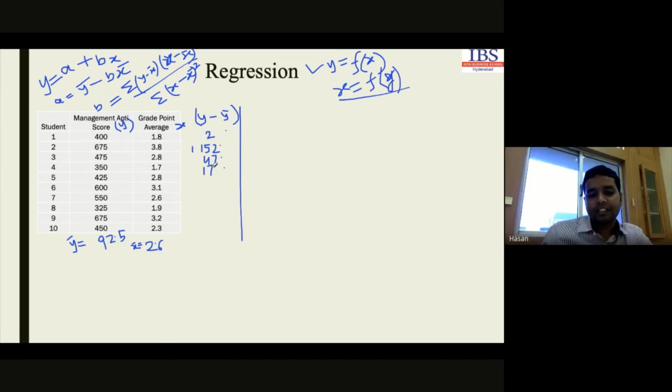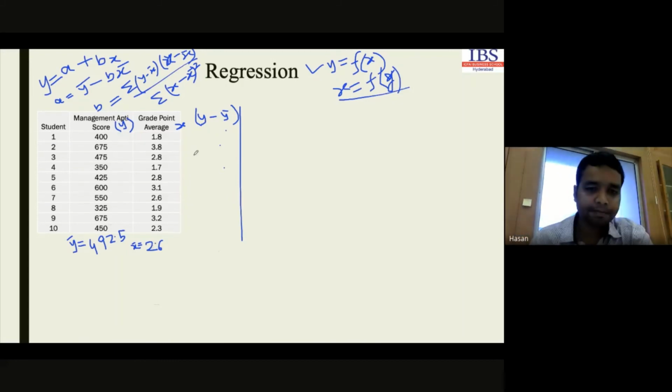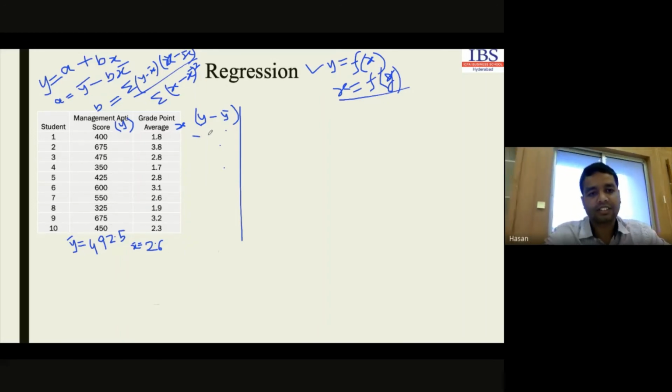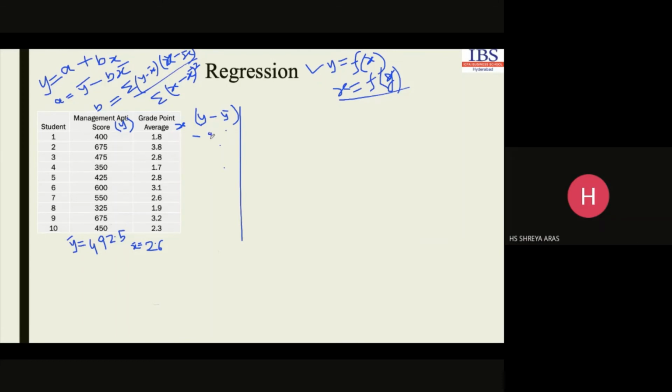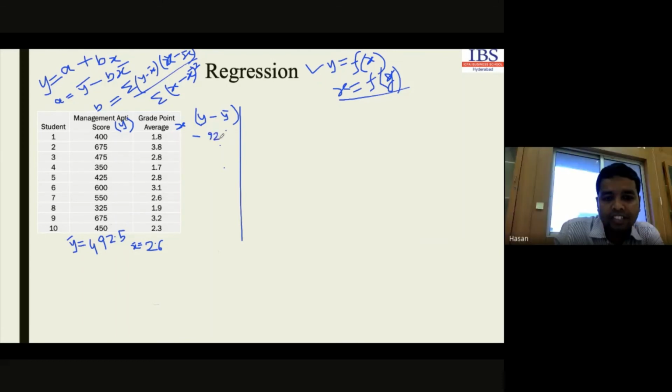Okay. Do you understand the problem, whatever I am trying to say here? We are just repeatedly doing the same thing, taking the deviation on each and every point, right? So what will be the deviation now? Tell me here, the very first one. 400 minus 492.5, which is minus 92.5, right?